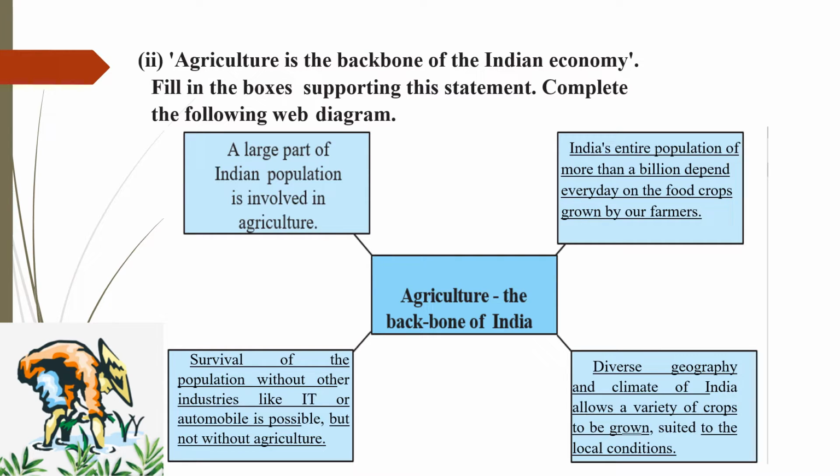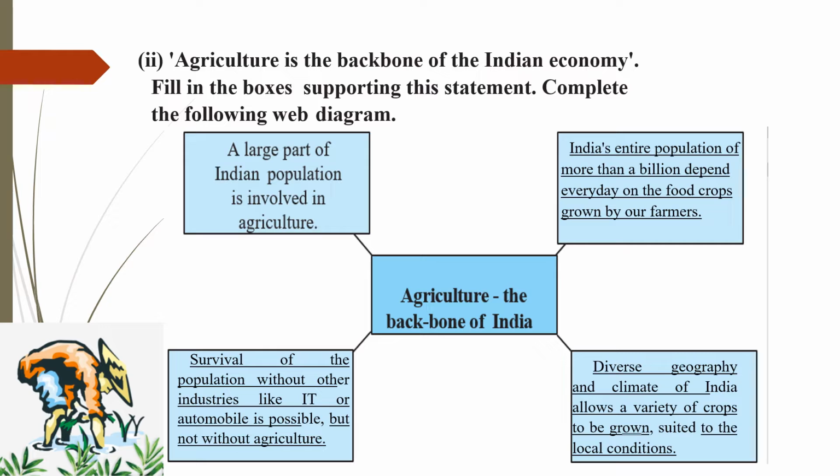They are farmers. Next, we can say that survival of the population without other industries like IT or automobile is possible, but not without agriculture, which is very true. Next, the diverse geography and climate of India allows a variety of crops to be grown, suited to the local conditions.